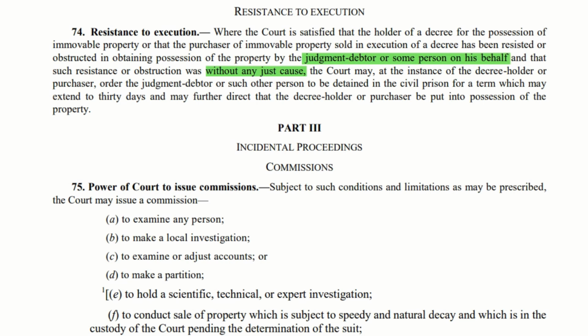The next important point in this section is that if any person or the judgment debtor is resisting the execution of a decree, in that case the person can be detained in the civil prison, and the very important point is he can be detained for a period which may extend to 30 days. And in addition to this, the decree holder or the purchaser can be put into possession of the property.